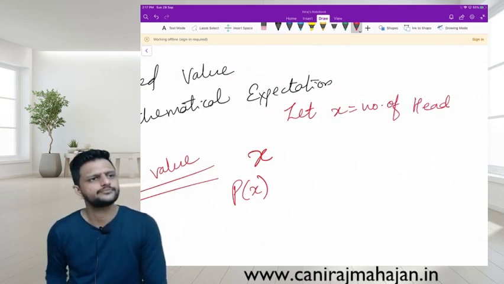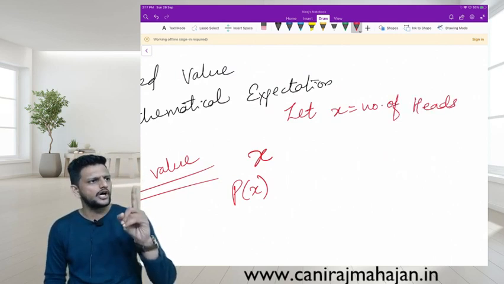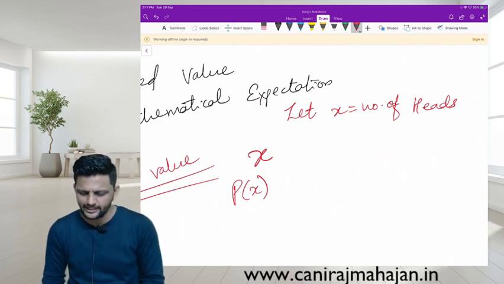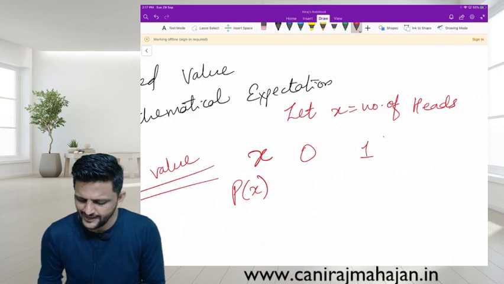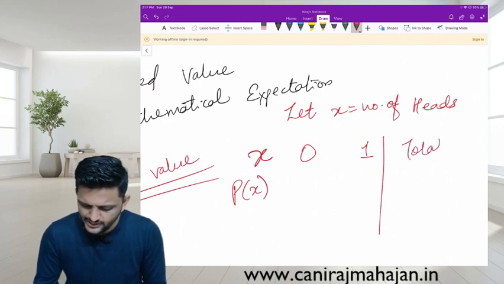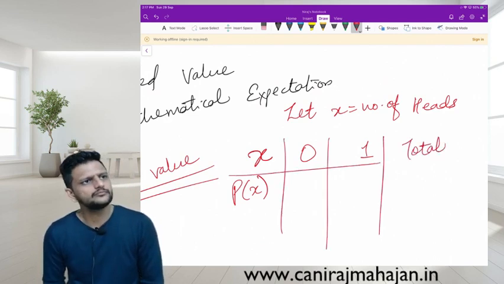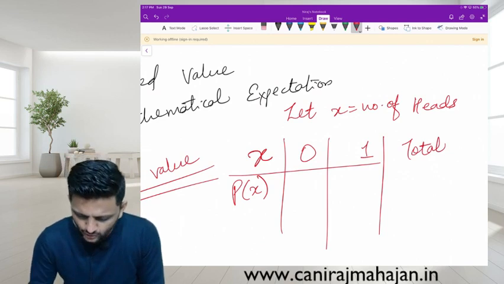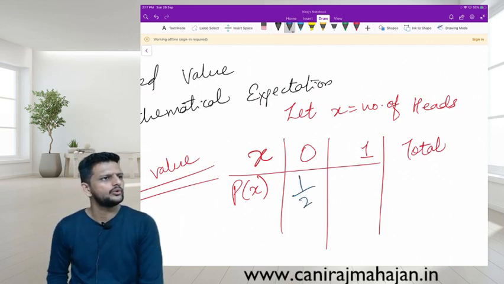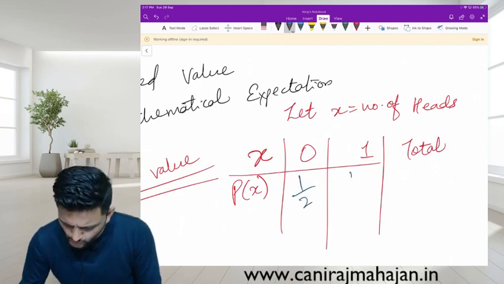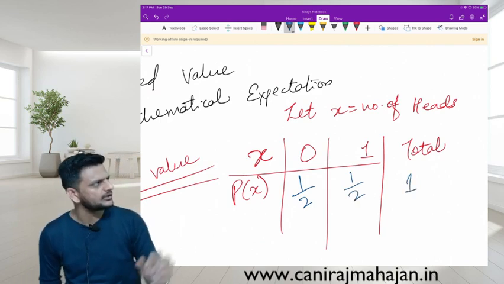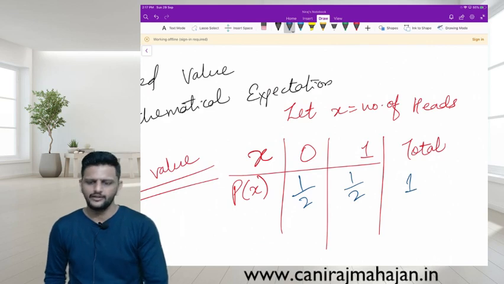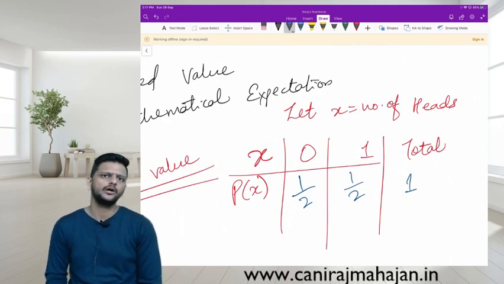Number of heads can be either 0 or 1. The chance of 0 heads, that means tail appears, is 1 by 2. The chance of 1 head is also 1 by 2. Total is 1. So possible values of x are 0 and 1, and the corresponding probabilities are also available.